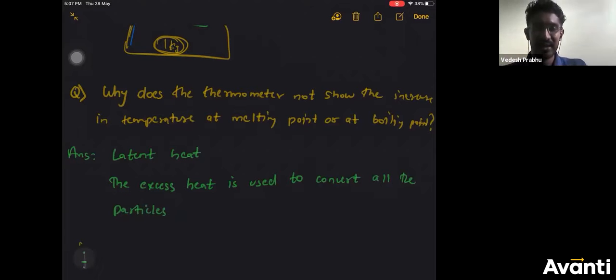You have to show what is happening to that excess heat. At melting point, all the particles convert from solid to liquid. At boiling point, the particles convert from liquid to gas.